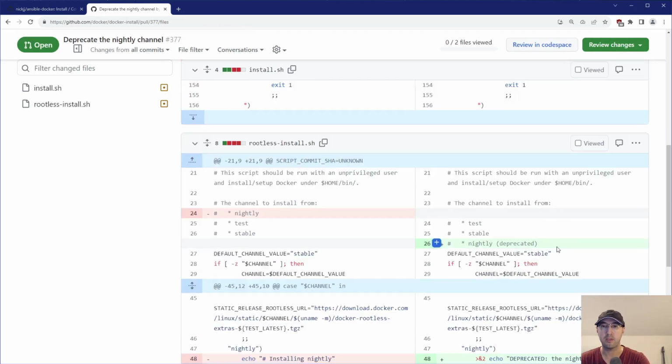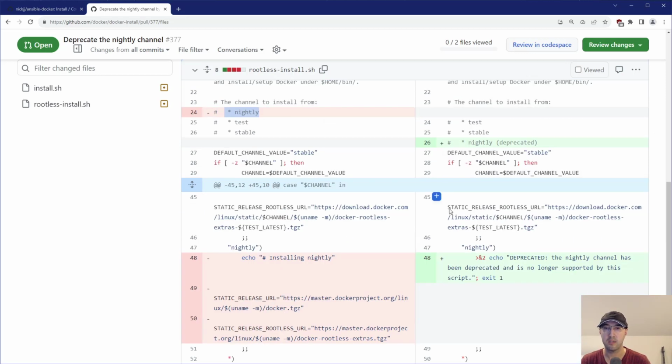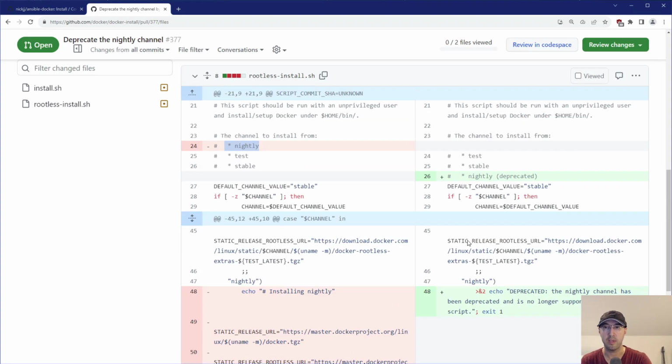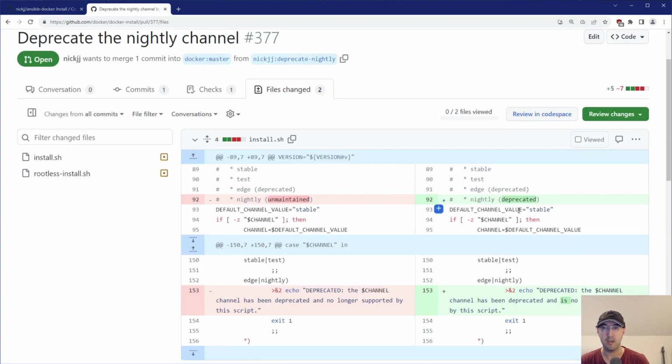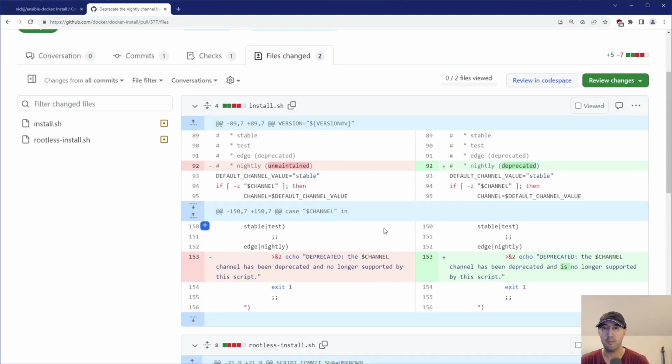And then I also went the extra mile and searched through the whole repo for instances of Nightly. So I also removed a Nightly reference from the rootless install script, which is basically the install script, but for rootless Docker. And then I also just followed the same patterns they had previously, so that when Nightly is invoked, instead of actually installing the Nightly release, it just gives you the deprecated notice like it did for the other one. And that was basically it. So a super, super small PR, very much focused on documentation. In this case, yes, I did change a tiny bit of code for the rootless install script, but really it's kind of just documentation.